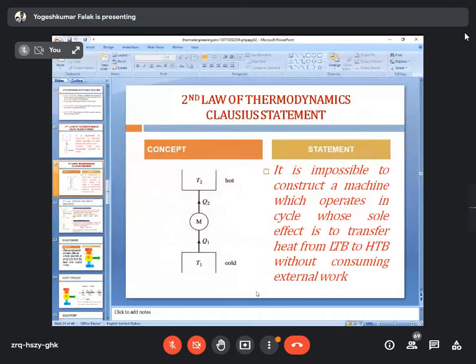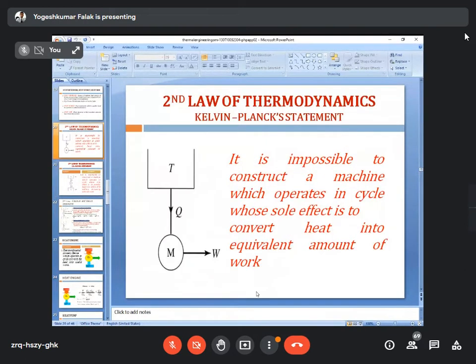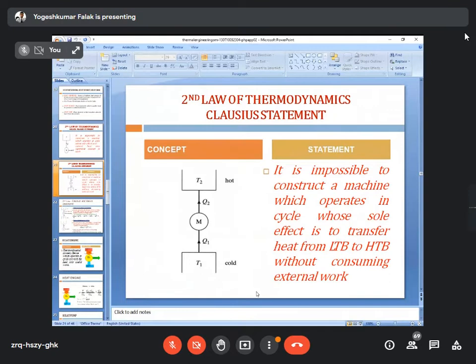Now the second statement states that it is impossible to construct a machine, again the same, which operates in a cycle whose sole effect is to transfer heat from a low temperature body to a high temperature body without consuming external work. It is impossible to construct such a machine.